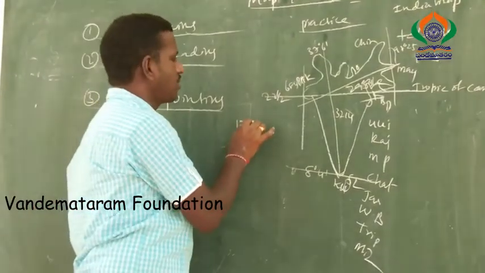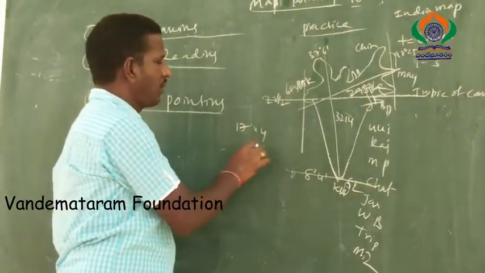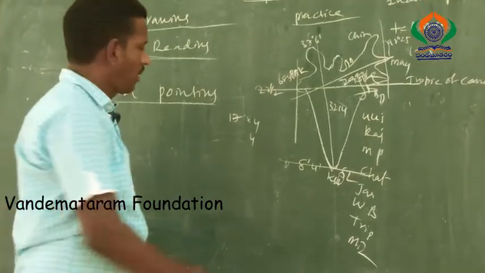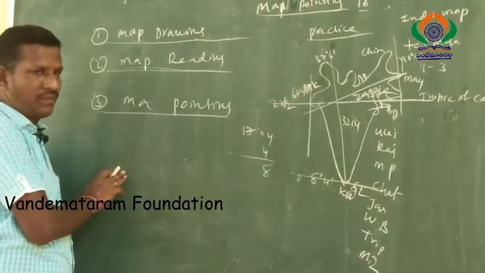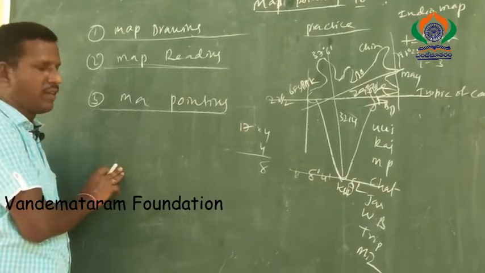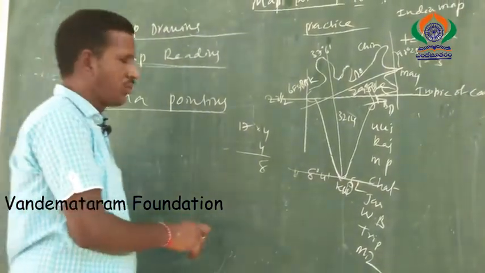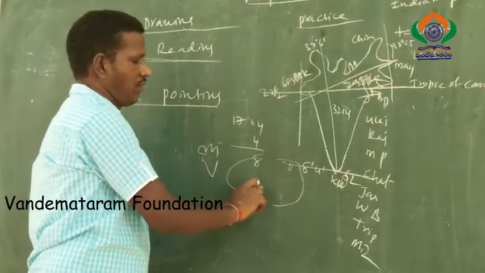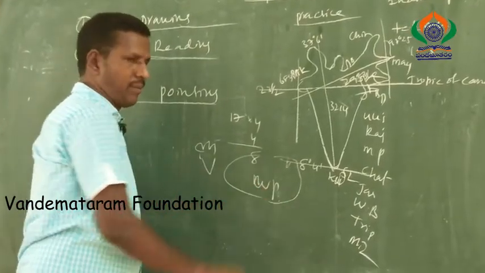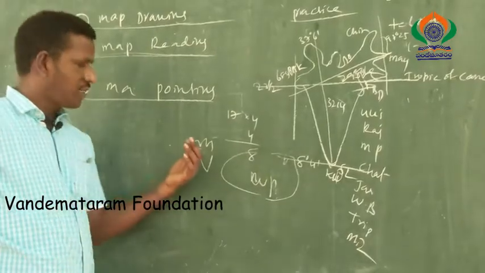So the 17th question gives 4 marks in paper 1 and 4 marks in paper 2, total 8 marks, an essay question. So how to identify the map pointing? It is divided into 2 categories: one is the India map, the second one is the world map. Now we will discuss the India map.